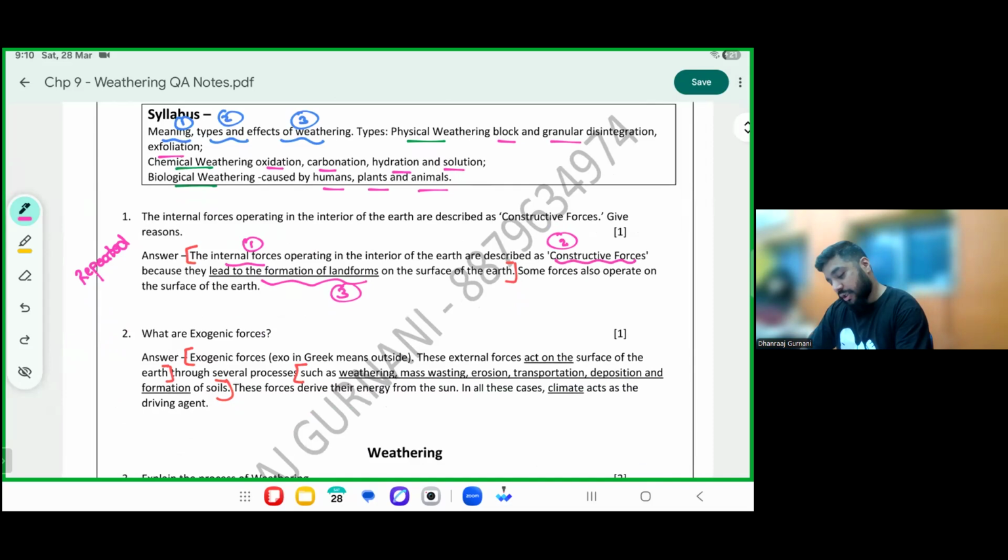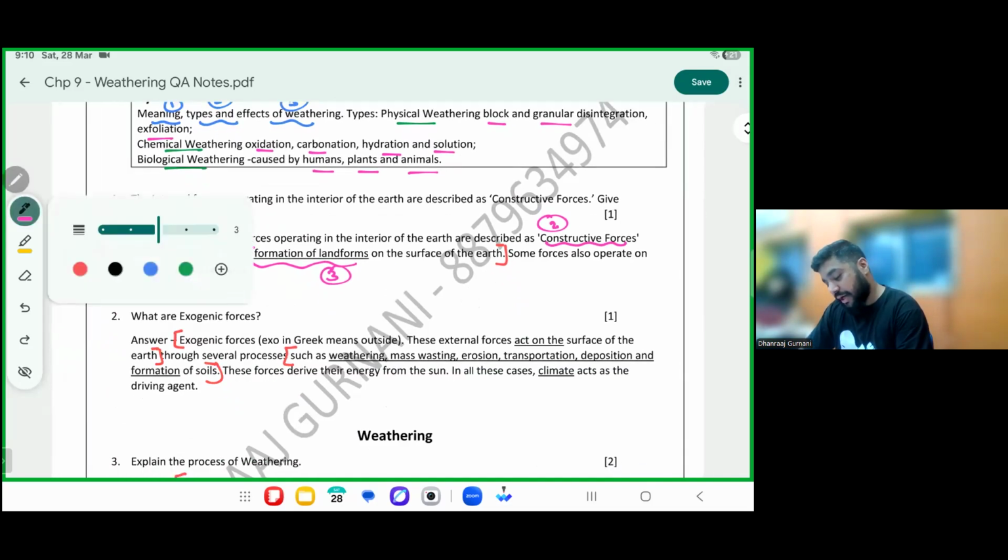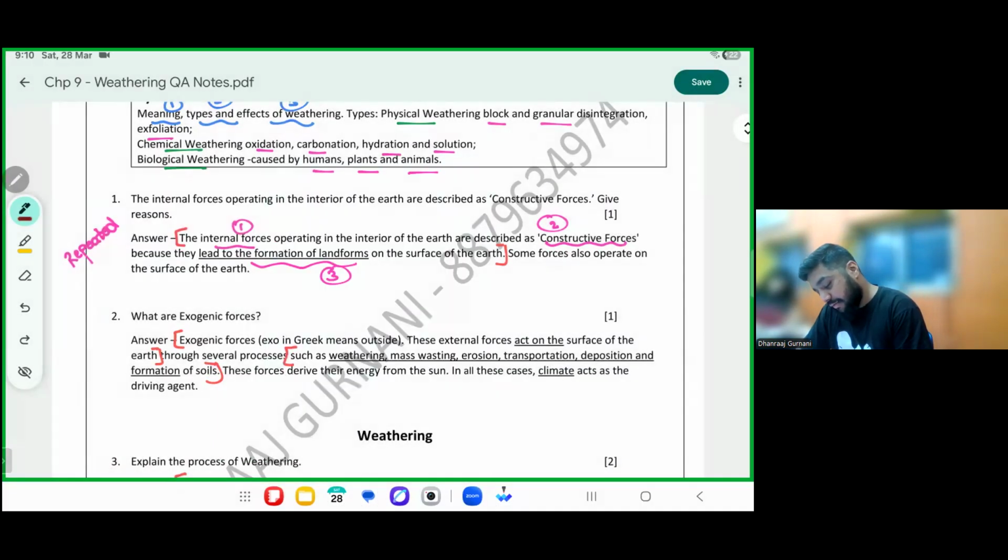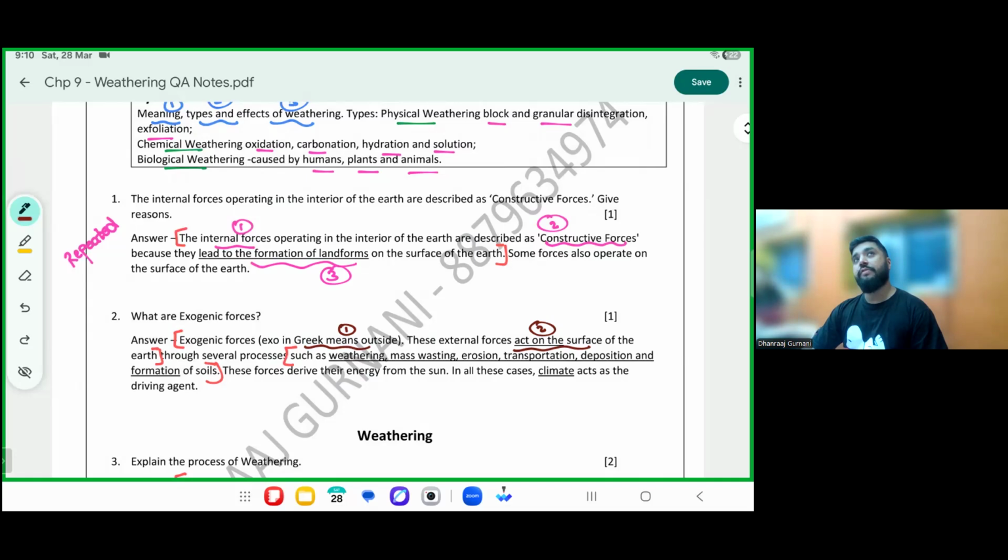What are exogenic forces? Exogenic, the word exo comes from the Greek word for outside. These are forces which are happening outside on the surface of the earth. Kabir wants to learn what is happening outside the earth. These are called exogenic, Greek word, mark it for MCQ.